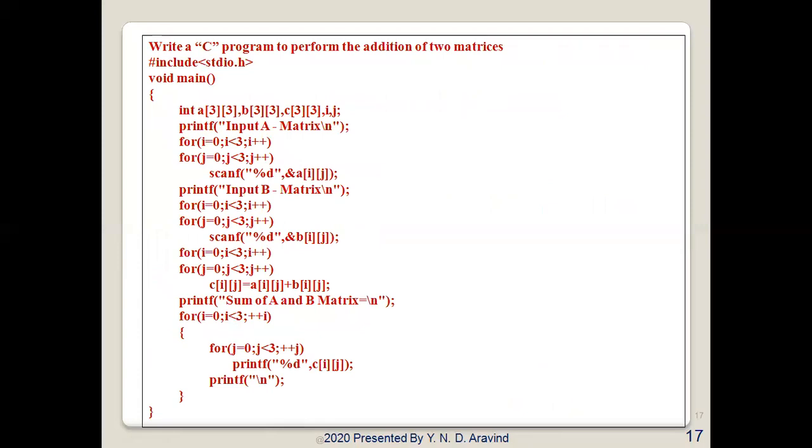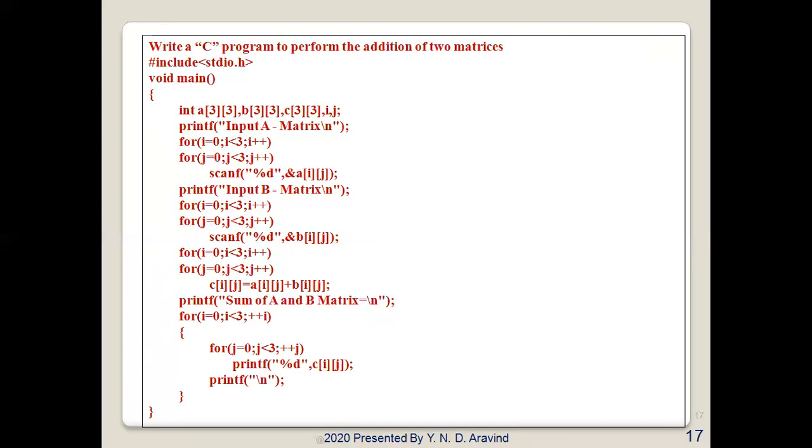Now let us write a C program for addition of two matrices. So here I have taken 3x3 matrices. For matrix addition, you should know that the number of rows in the first matrix should be equal to the number of rows in the second matrix, and the number of columns in the first matrix should be equal to the number of columns in the second matrix.